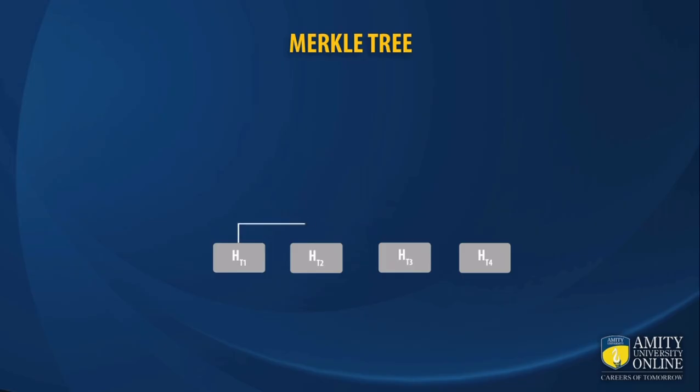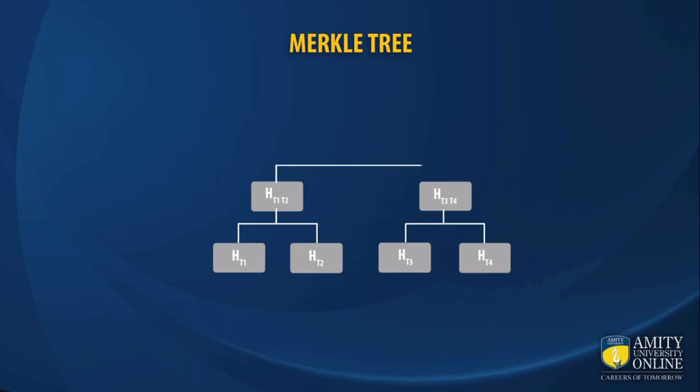Then they are coupled into pairs. So the hash of T1 and T2 will be taken, and then you will have a hash of T3 and T4. Now again the hash of these two is taken. This procedure is carried out until you reach a parent node which is a hash of all the transactions that are present inside that block. This node is known as the Merkle tree hash, and this parent node is known as the Merkle root.